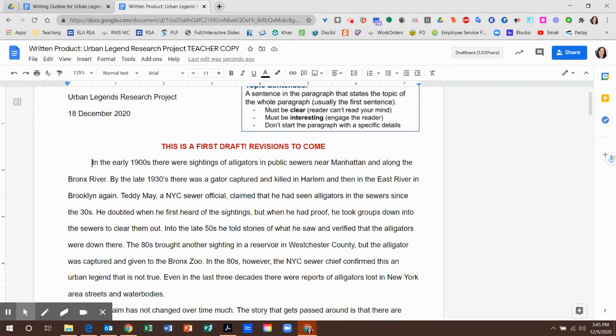Because all of these are about the same place, right? About New York City, lost in New York City. So that does stay the same. So I might want to state that in the first sentence so that my readers can kind of predict that, right? That it's all going to be at least centered around the same place.